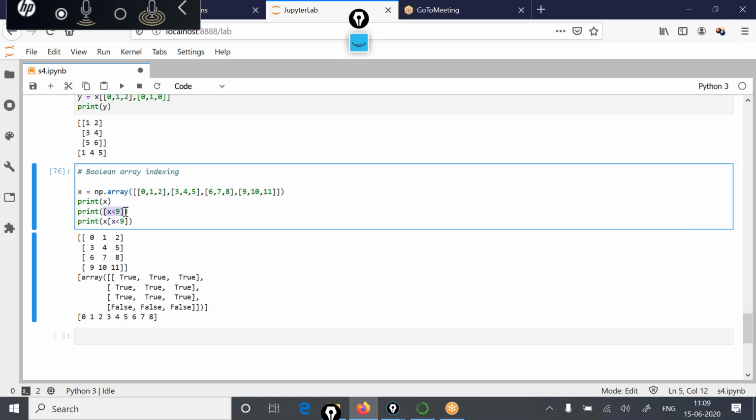Print, then in square brackets x less than 9. So this is the Boolean expression. What is the status of this Boolean expression with respect to the whole array, this matrix? That would be displayed in the form of true and false at the corresponding row and column positions in the matrix. But if you use this expression x less than 9 as an index for this array, then the values would be fetched.